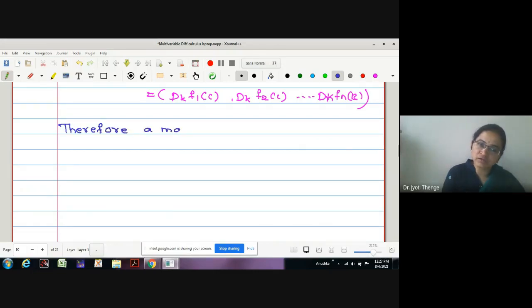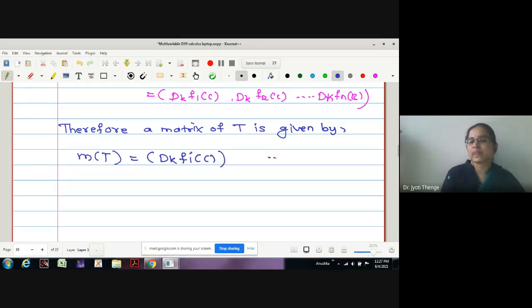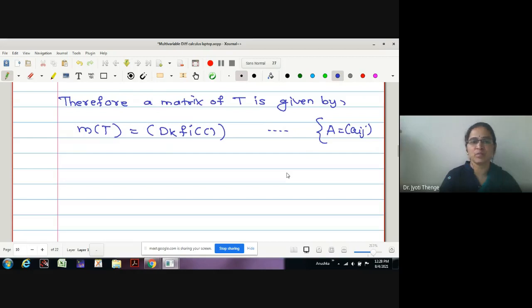The matrix of T is given by, how is it given? This is M of T, the matrix of T, and this is the matrix dkfi at the point c. As we write any matrix A as Aij, the values of i and j run over the respective numbers of rows and columns. Similarly, here we write the matrix of T, M of T equals dkfi(c).